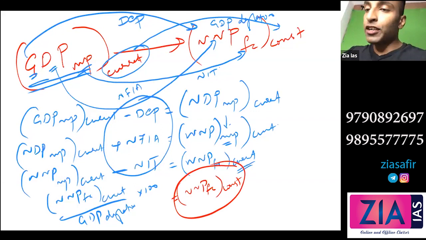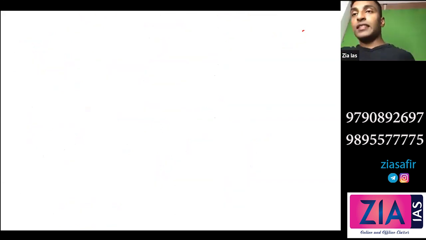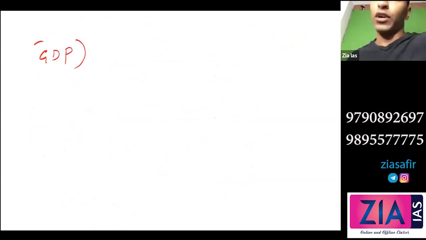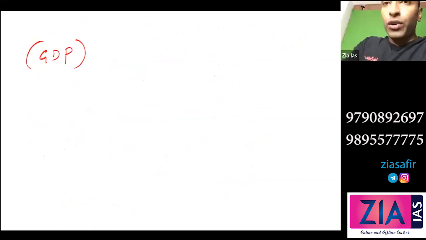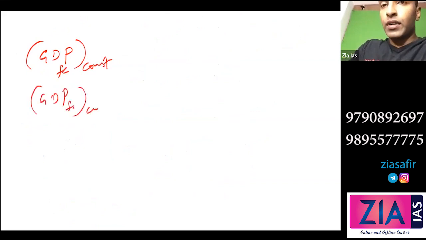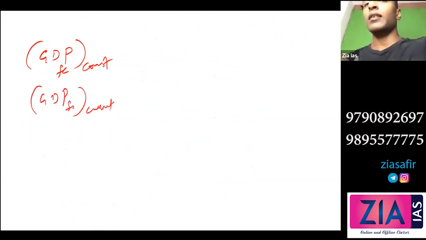Now, the 16 concepts I have told you. First concept you can write here. With respect to GDP, I'll tell you 4 concepts. So GDP, you have GDP factor cost constant, GDP factor cost current.